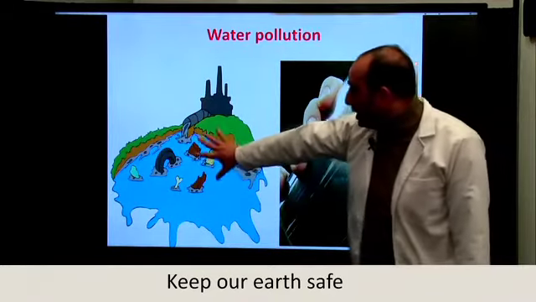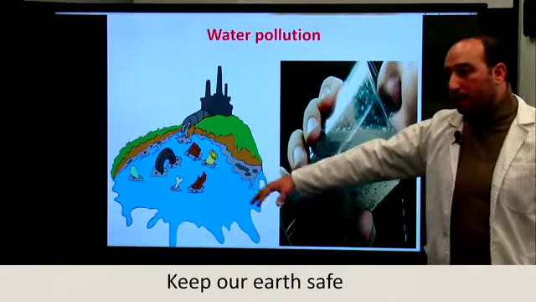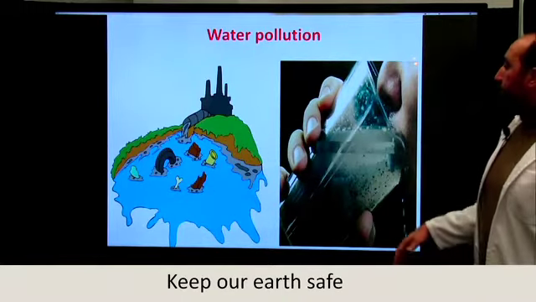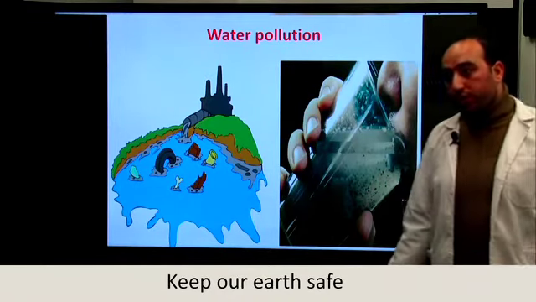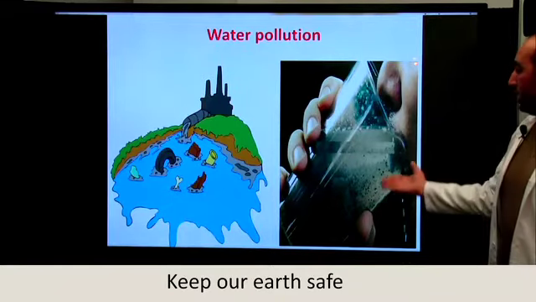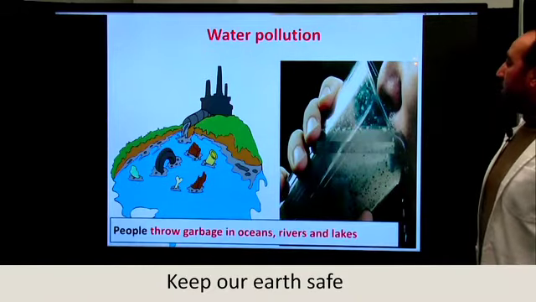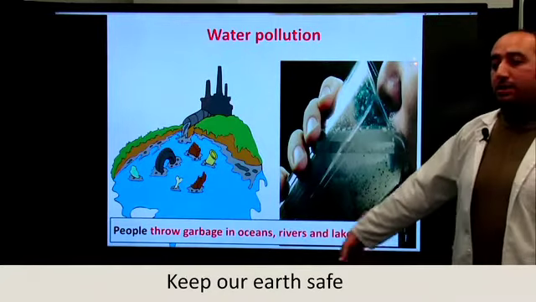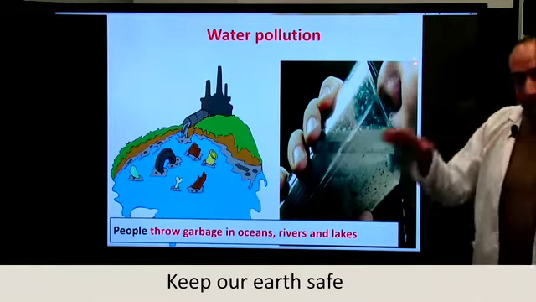So right here you have a factory, and it is pouring its chemicals in the river or the ocean or the lake, etc. And here you can see a man drinking water that is not drinkable. So it's not good to drink. As you can see, it's full of bad substances. People throw garbage in oceans, rivers, and lakes. So what do we mean by the word garbage? Garbage is unnecessary, unneeded stuff.